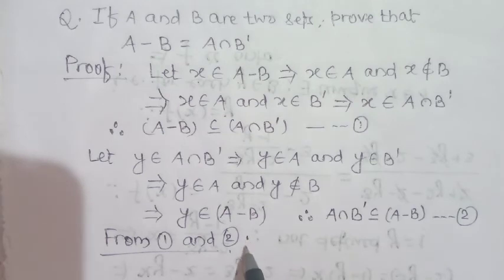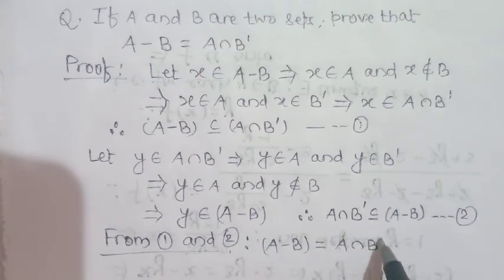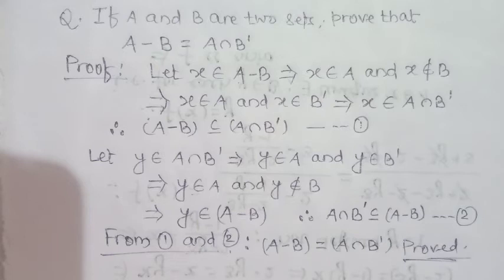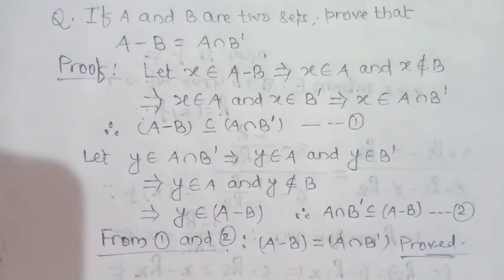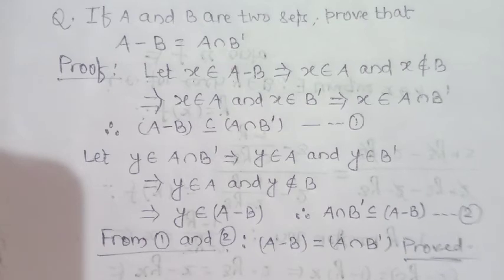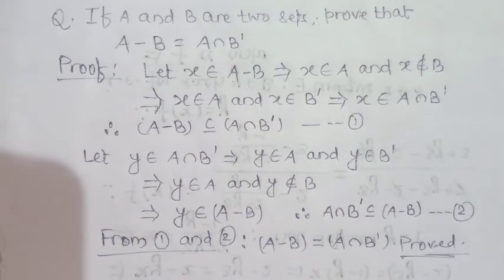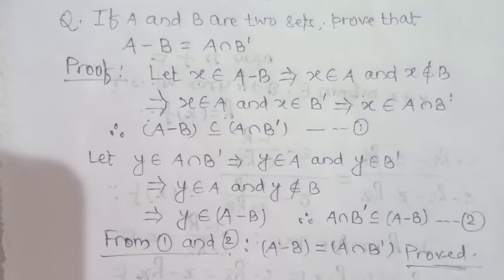From 1 and 2, A minus B equals A intersection complement of B, which is your result. So children, in this way we prove the different properties of sets.